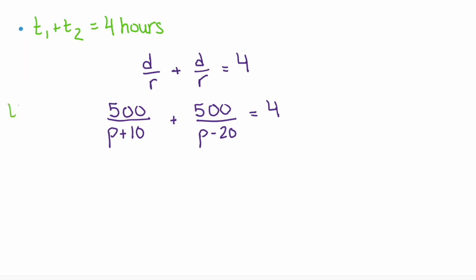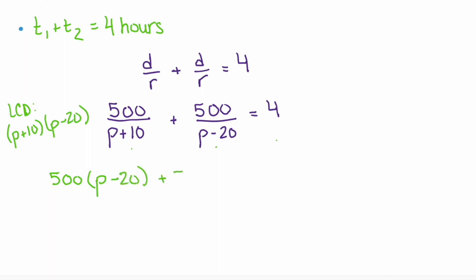Now we have an LCD here. It's going to be each of the given denominators, P plus 10 and P minus 20. So we're going to multiply all three terms in this equation by that LCD. That'll give us a first term of 500 times P minus 20, a second term of 500 times P plus 10, equals 4 times P plus 10 times P minus 20.